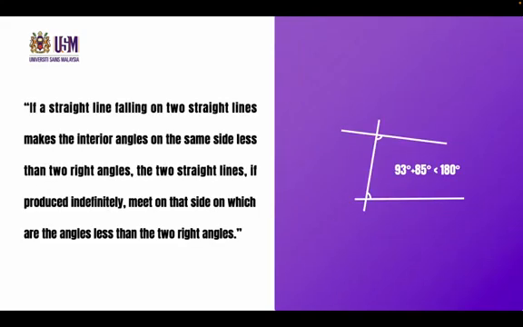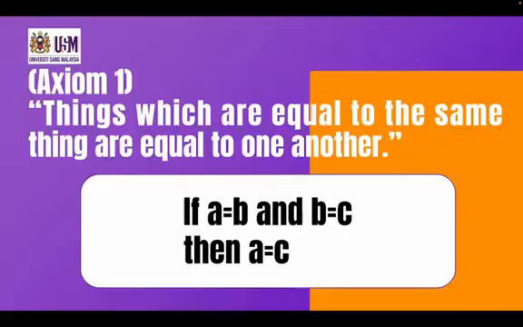The last one is if a straight line falling on 2 straight lines makes the interior angles on the same side less than 2 right angles, the 2 straight lines, if produced indefinitely, meet on that side on which are the angles less than the 2 right angles. In addition, he also proposed 5 axioms to serve as the foundation for logical reasoning.